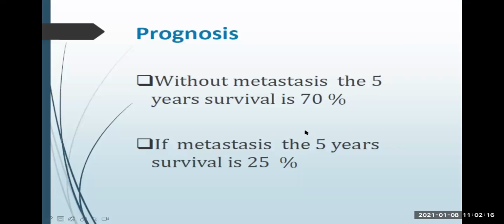So without metastasis, the 5-year survival rate is 70%, and if metastasis has occurred, as we already talked about, it is around 15 to 25%. So the whole thing here is early diagnosis and treatment. But it is not only in our hands; patients should report to the hospital in time. Sometimes patients themselves are confused.